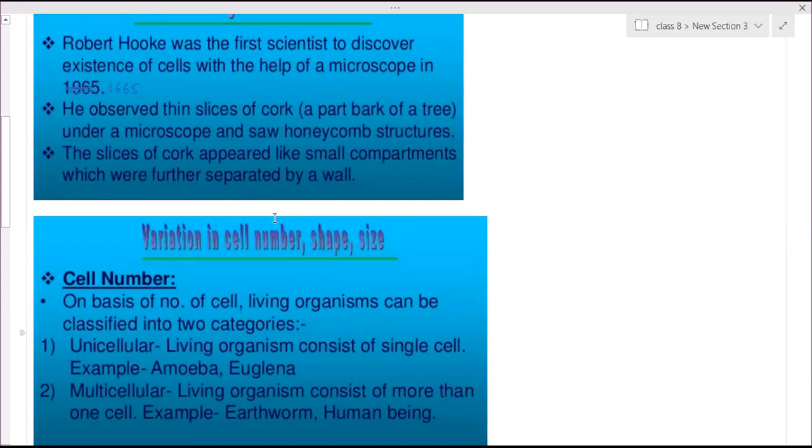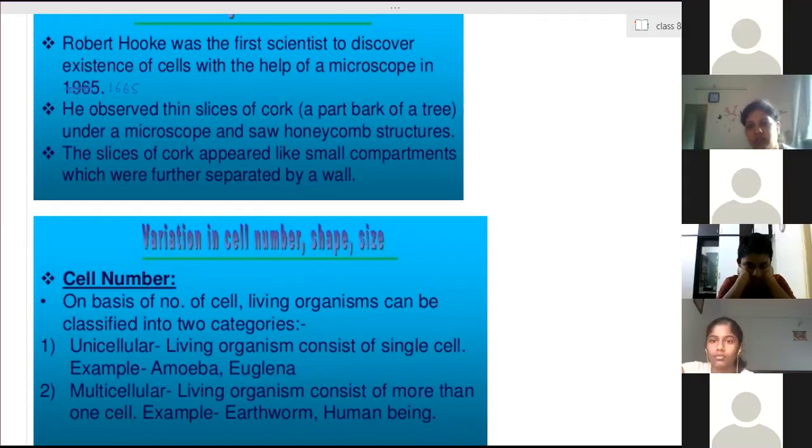Some living organisms are made up of a single cell. The full organism consists of only one cell. Those organisms we call unicellular organisms. Uni means one, cellular means cell. If any organism is made up of only one cell, we call it a unicellular organism. Examples of unicellular organisms are amoeba, paramecium, euglena, yeast. These are all single cell.